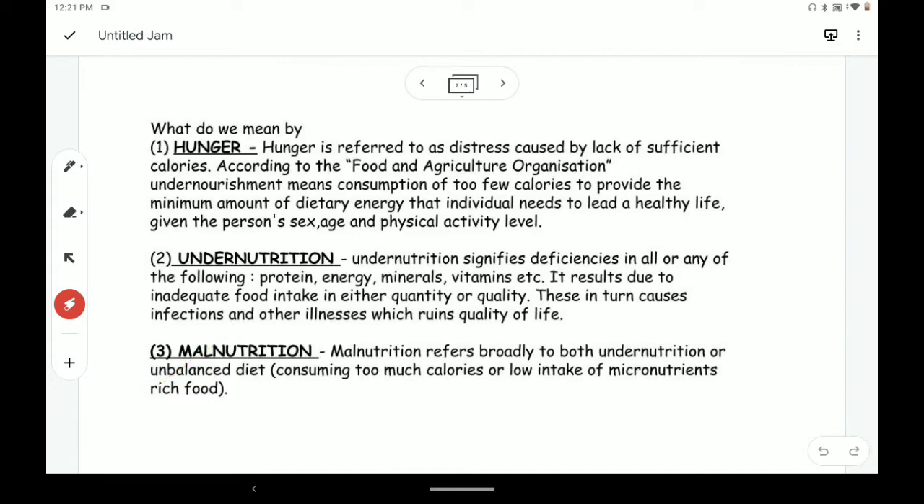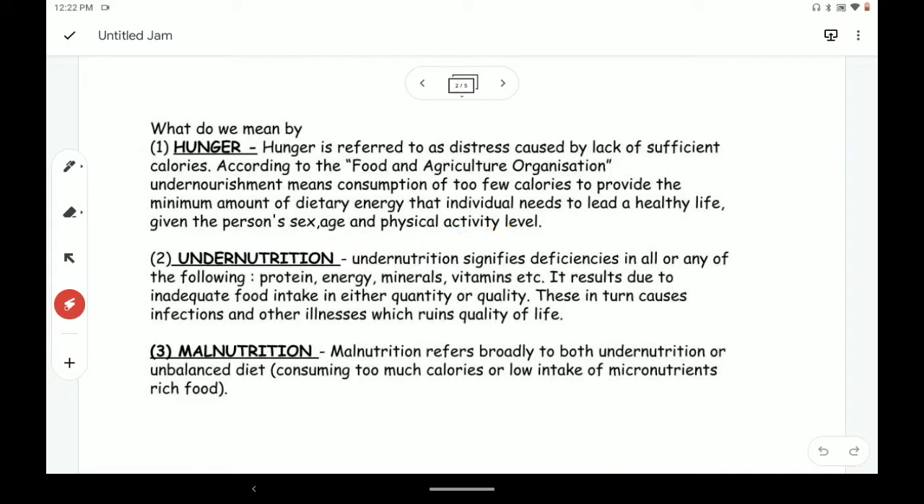So what is hunger? Hunger is referred to as a distress that is caused by lack of sufficient calories. So when we lack sufficient calories, and it is not only for one day but for a long period of time, we lack the sufficient calories to eat. That means hunger, or we can say chronic hunger. According to the Food and Agriculture Organization, undernourishment means consumption of too few calories, which is needed for the dietary energy that the individual needs to lead a healthy life, given the person's sex, age, and physical activity level. So this is what hunger is all about.